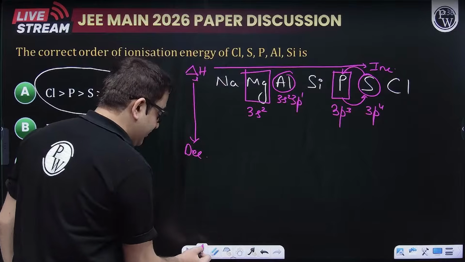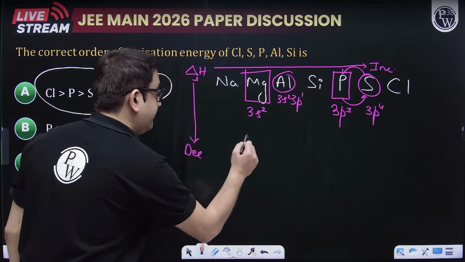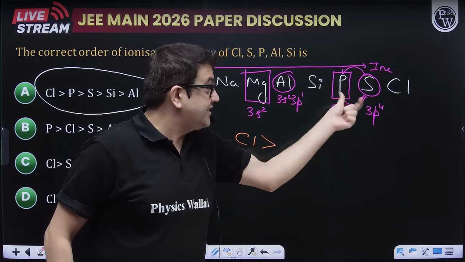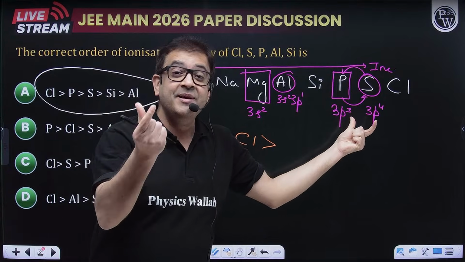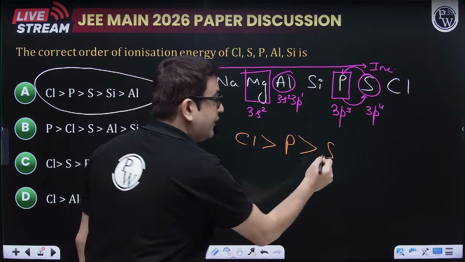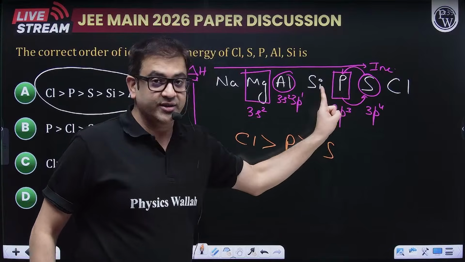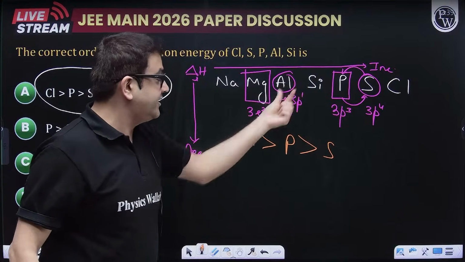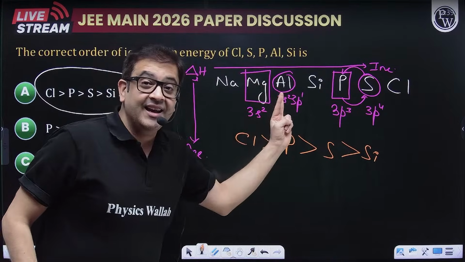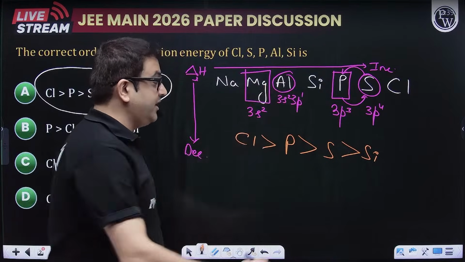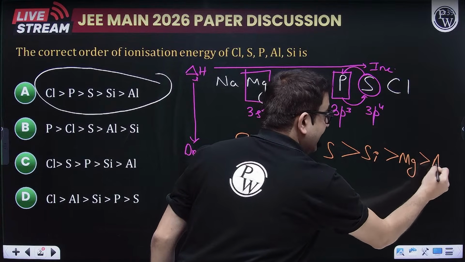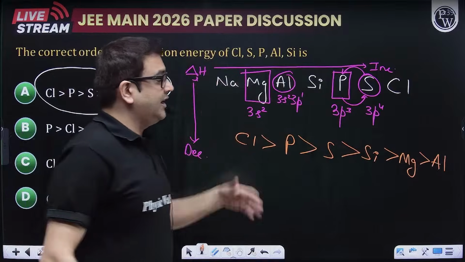So highest will be chlorine. Post that you expect sulfur as per periodicity, but because of the stable electronic configuration factor, phosphorus wins and sulfur loses, but only to phosphorus. Post that, again go to your periodicity. That means you have silicon. After that, there is again a switch between magnesium and aluminium. So who comes first? Magnesium wins the race from aluminium, and the least will definitely be sodium.